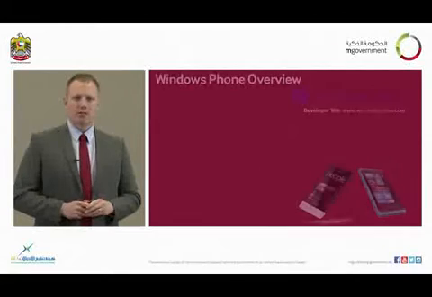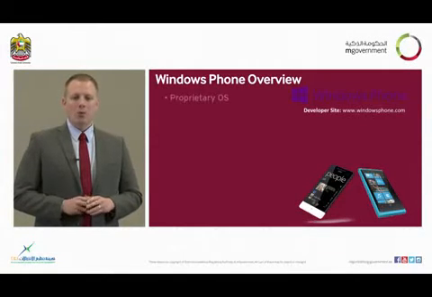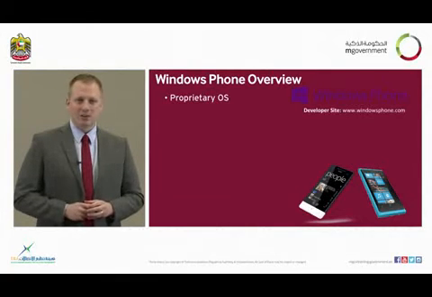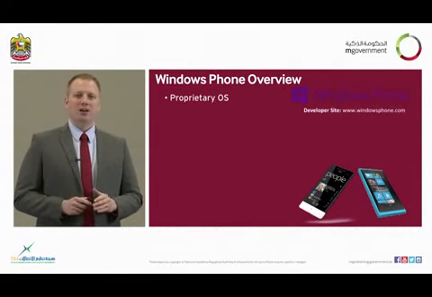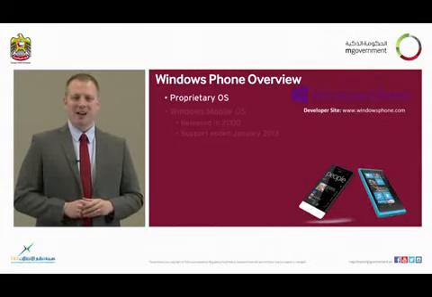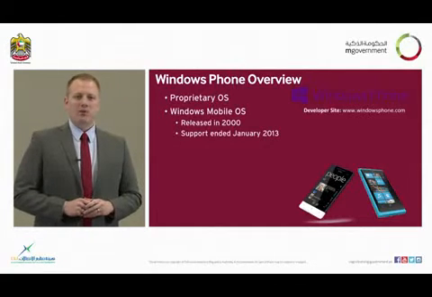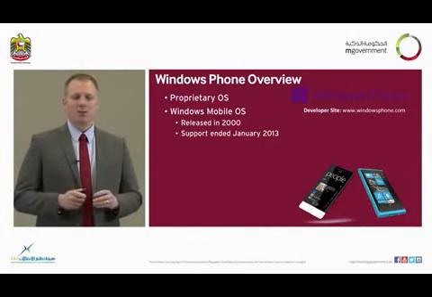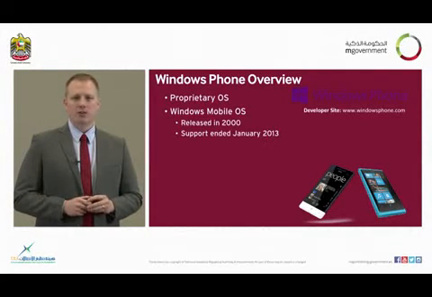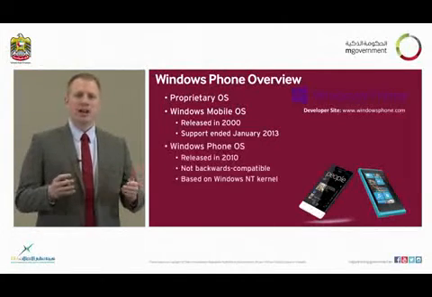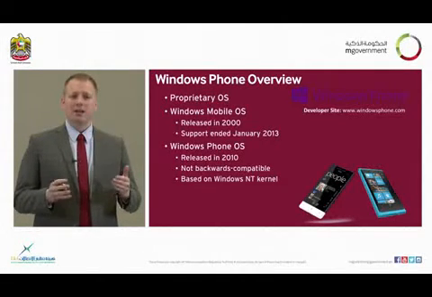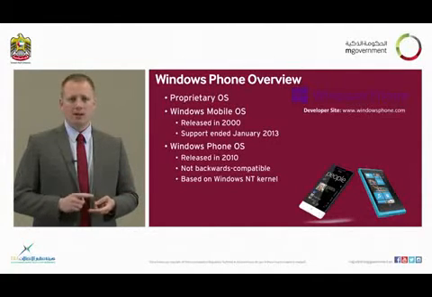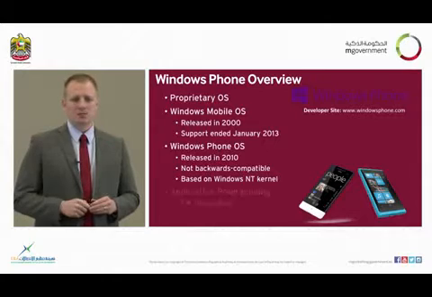Beyond BlackBerry, we also have Windows phones. Now, this is also a proprietary OS, which, just as with the BlackBerry one, the only way you're ever going to be able to see the code is to be an employee of Microsoft and get your hands working on that. Windows Mobile was actually the very first operating system, which began in 2000 but was decommissioned and no longer supported in early January 2013. It was replaced with what we know today as the Windows Phone operating system, and it itself exists in multiple different flavors. There's the Windows Phone 7, Windows Phone 8, and Windows Phone 8.1 operating systems.